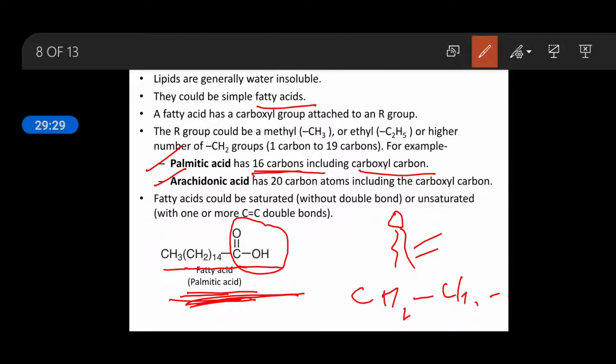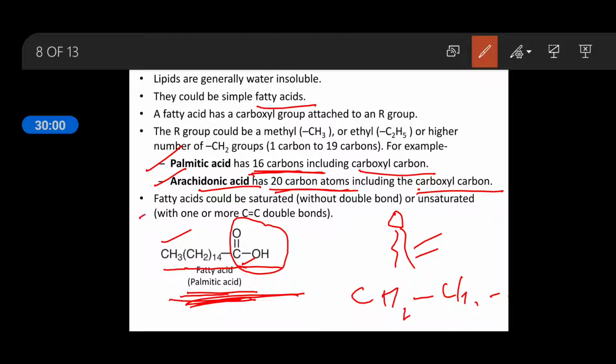So in the case of palmitic acid, how many carbons are present? Total 16 carbons are present, which include the carbon of the carboxyl group as well as the methyl carbon. And if we talk about arachidonic acid, it contains 20 carbon atoms, along with the carboxylic carbon. In the case of palmitic acid, total 16 carbons are present.